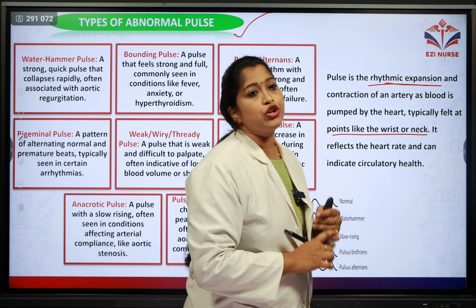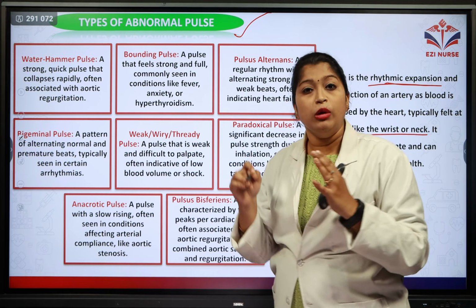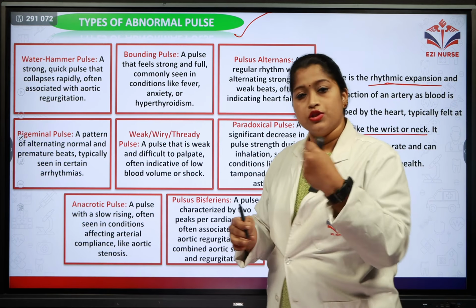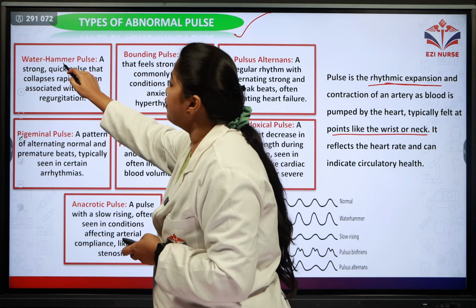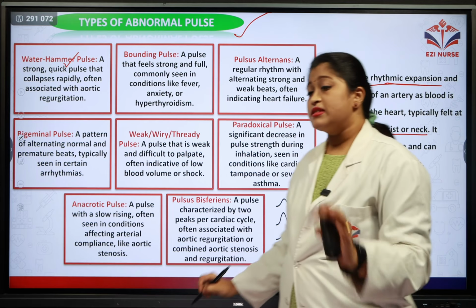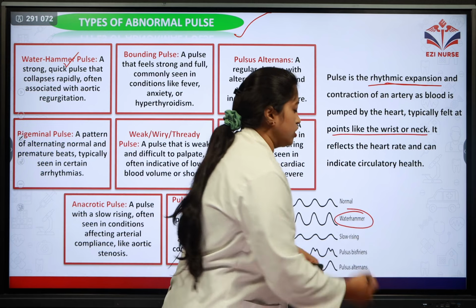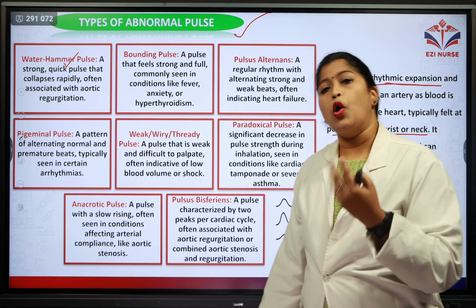So this is the definition of pulse. There are certain types of abnormal pulse which are seen in patients. Let's discuss each one by one. The first one is water hammer pulse, as you can see in this picture. What is water hammer pulse?